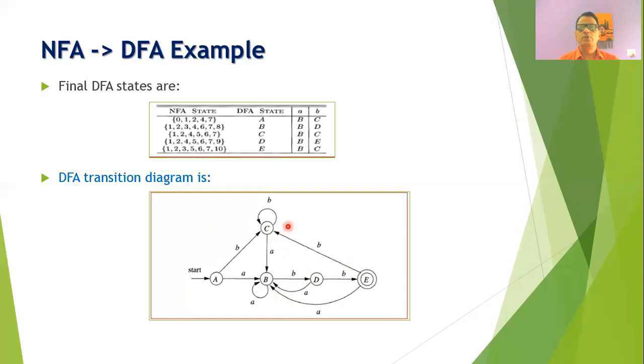So one can easily observe that this transition diagram will not contain any epsilon transition or empty string transition. Also, one can easily observe that as far as any state is concerned and the particular input symbol is concerned, we will have a transition to the unique state. And there are no two similar transitions on the same input symbols to the two different states. And therefore, this is a DFA for which it is possible to write a computer program.